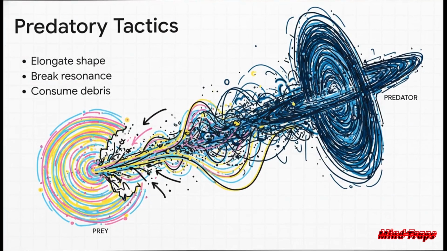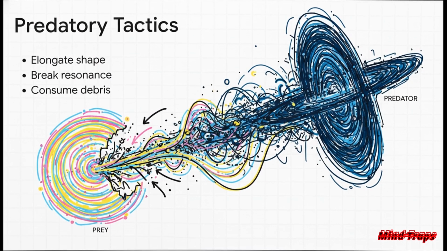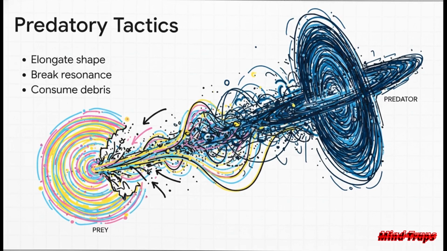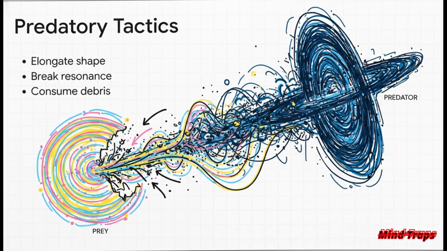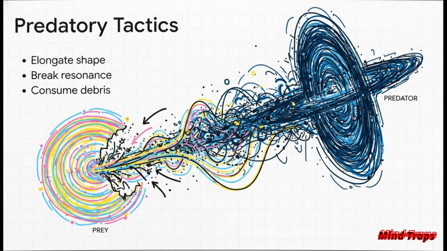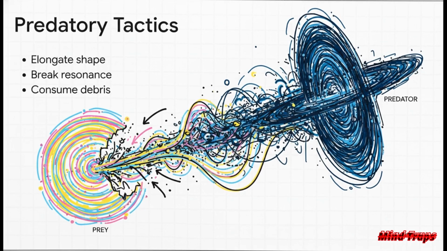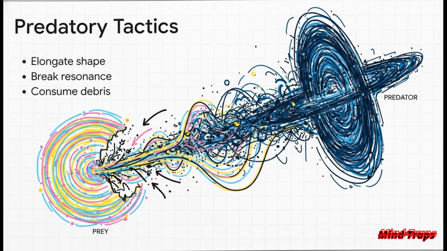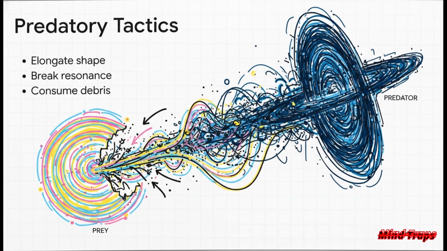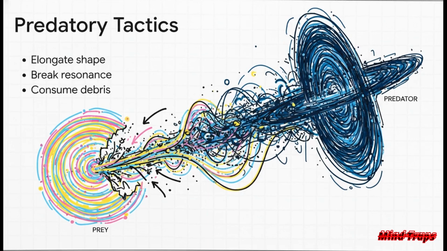So here's the attack. The predator elongates its shape to generate this intense shear and forces it to intersect with the prey's hill sphere. Suddenly, the gravity acting on the near side of the prey becomes vastly stronger than on the far side. With a silent, invisible snap, the prey's delicate harmonic resonance is violently pulled out of alignment. Its biological clockwork just shatters. The prey undergoes this brutal microscopic spaghettification, drawn out into a long stream of orbital debris that the predator then effortlessly consumes for mass and momentum.